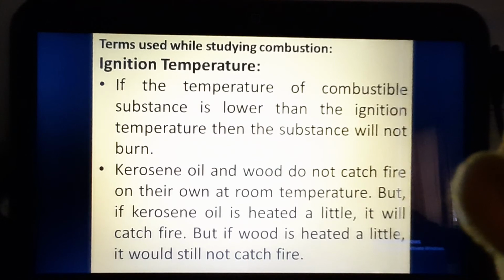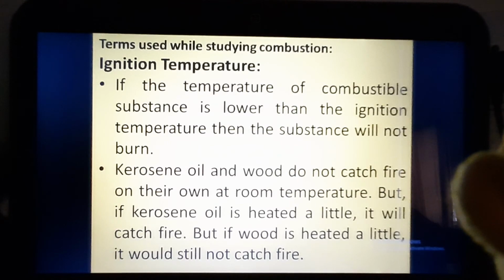So we have studied that a combustible substance reacts with oxygen to give away heat and light. We know that kerosene oil is a combustible substance, and in all our surroundings oxygen is present, air is present. So if I take kerosene oil in a bowl, what should happen?